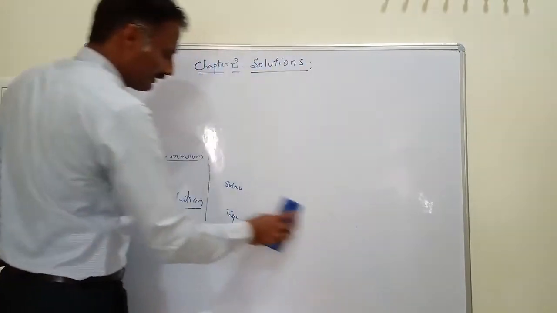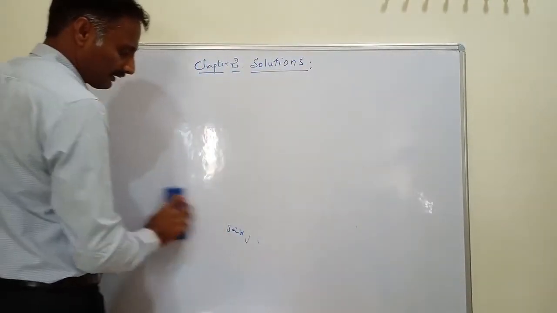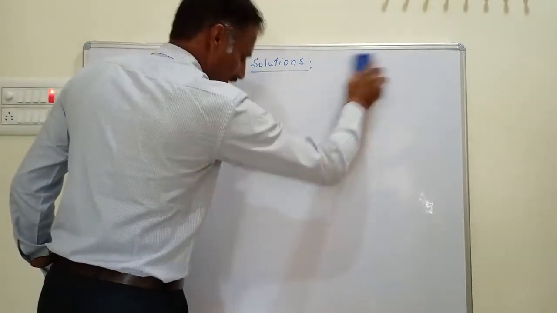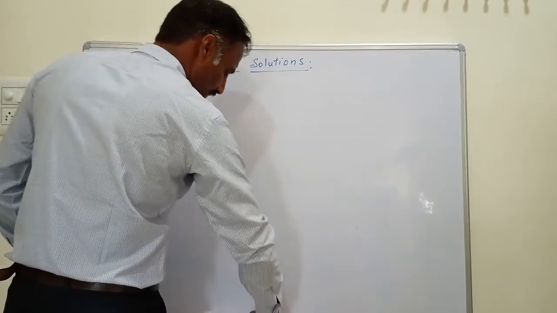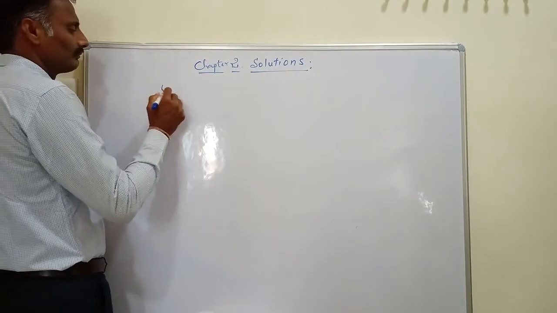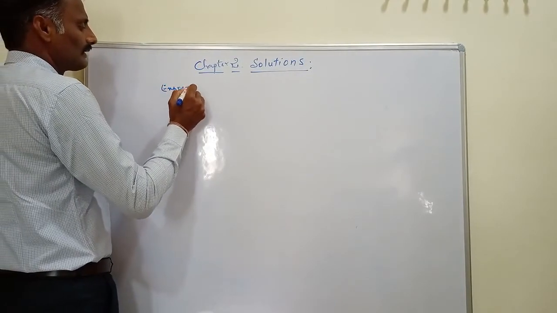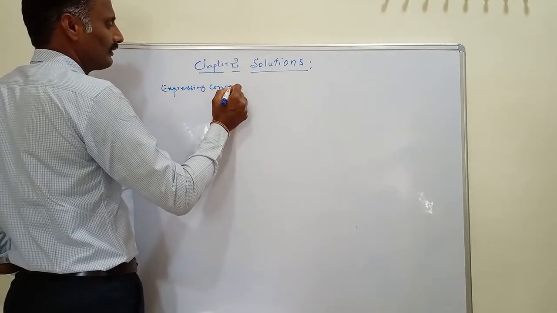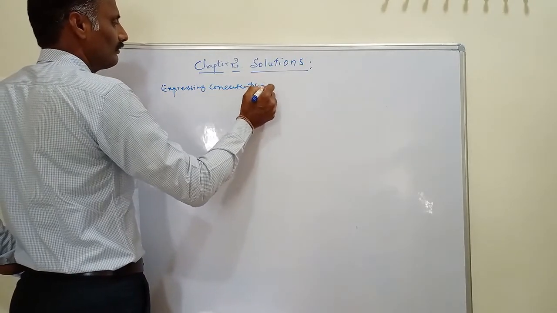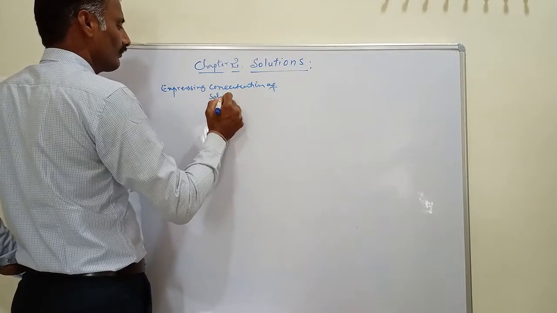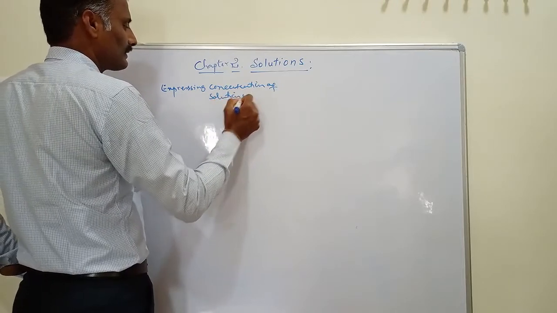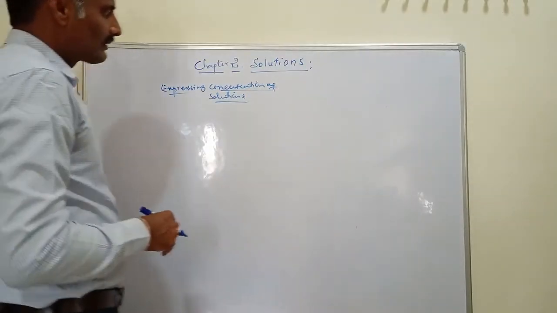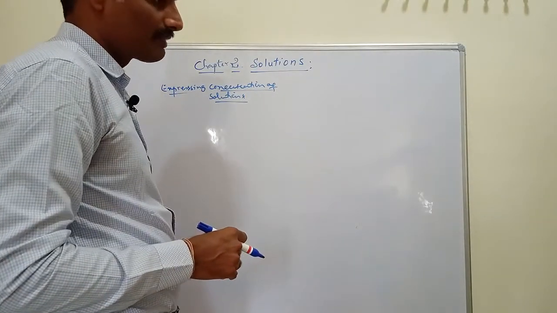Then after this, the next topic regarding solutions is expressing concentration of solutions. How do you express the concentration of solutions? For expressing concentration of solutions, we use different types of units.